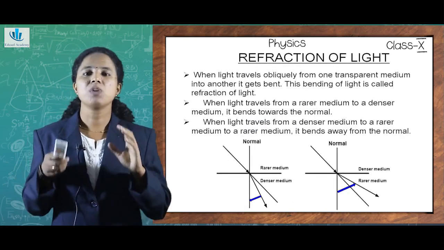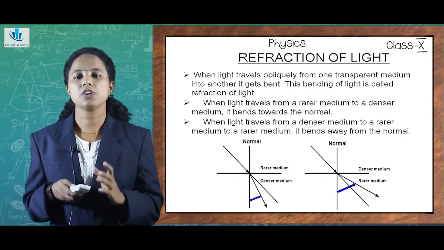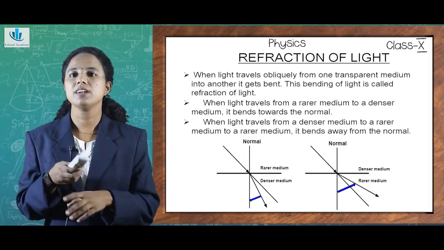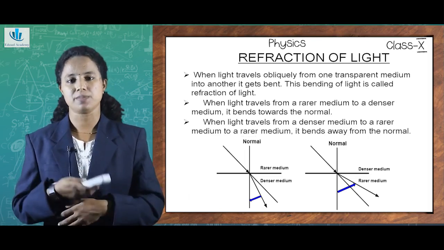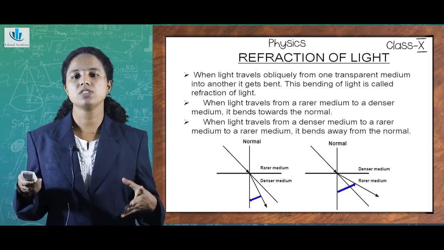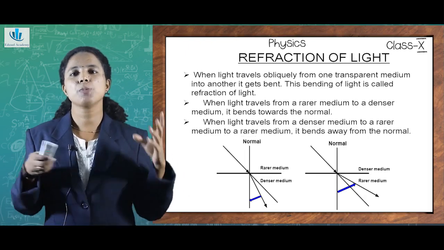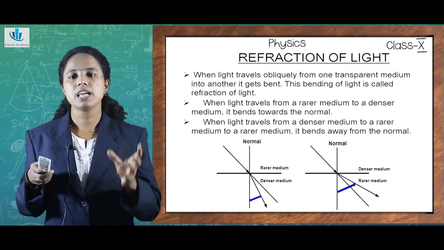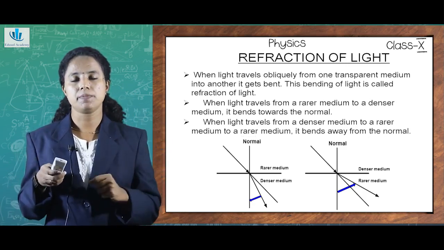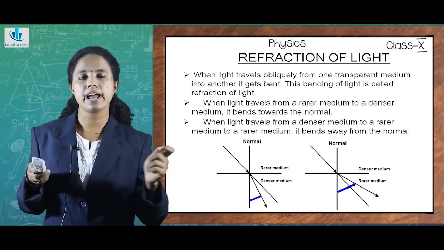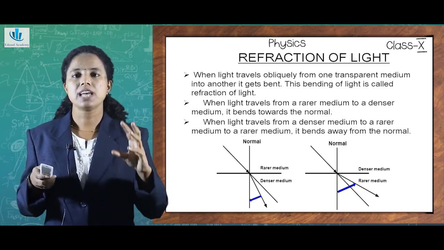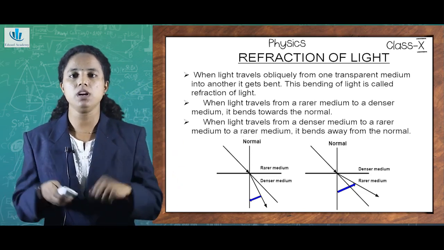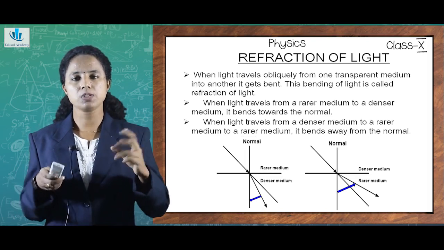So till now we have dealt with a very important phenomenon of light called reflection. There is yet another very strong and powerful phenomenon of light, that is refraction. I am sure you deal with refraction examples in your daily life, but you may not be aware that the cause of such phenomena is refraction. For example, if you take a glass of water and place a lemon in it, when you look from the side, the lemon size appears different if it is taken outside and if it is inside the water. It's because there are some changes happening.